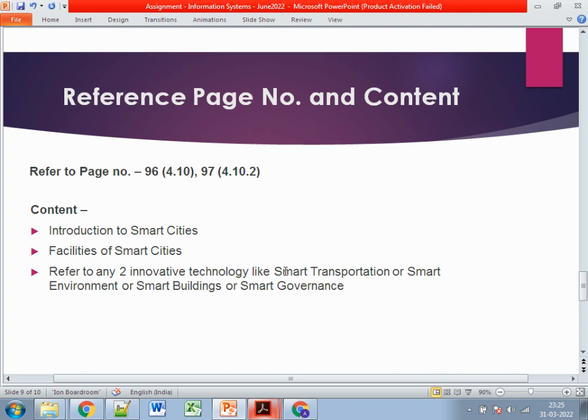That's one way. Second is the facilities, where again you write 2 or 3 more lines. And then comes the next part, where you need to provide two innovative technologies. Maybe you can use smart transportation, smart environment, smart governance, smart buildings, which need to be implemented. You can choose any two of these which can be implemented in Mesuru to make it a smart city. So 3A and 3B are similar questions. The common part will remain the same, but don't directly copy and paste from 3A to 3B. Make some tweaks so that the answer seems different.